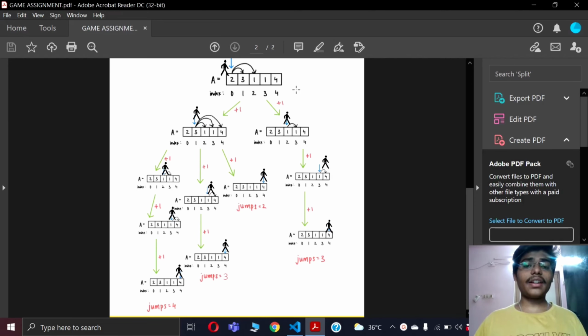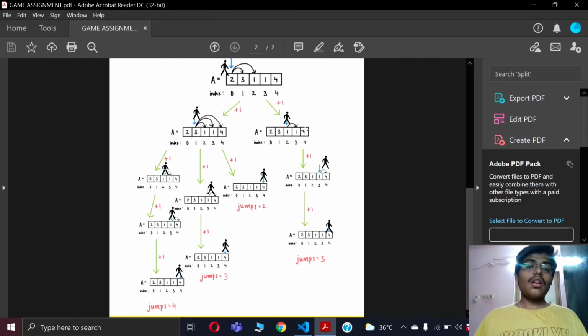Here, let there be an array containing 5 elements, and there is a person standing at the initial index. The aim of this game is that the person should reach the end of the array making minimum jumps. Here, the jumps depend on the value at that particular index. For example, the person is standing at index 0 and the value at that index is 2, so he can jump at most 2 blocks. So he can jump to either 1 or, as per his wish, he can also jump to 3, because if a person has the ability to jump to 1, he can also jump to 3, right? So this is the condition.